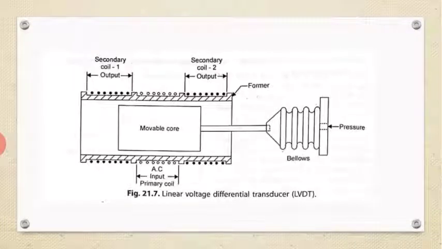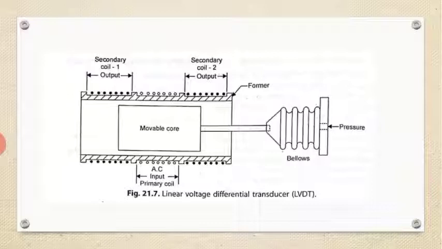Next is the linear voltage differential transducer. I have discussed the LVDT earlier.